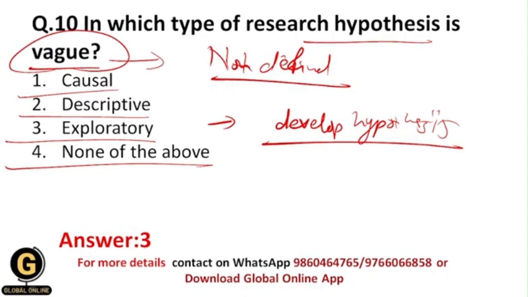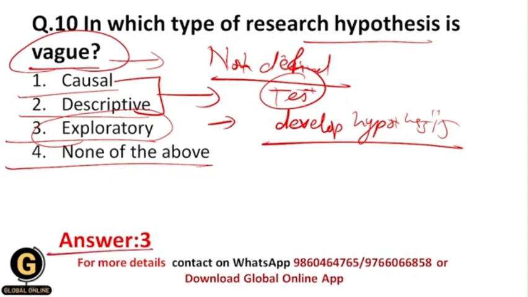And in the causal and descriptive research types, the hypothesis is clearly defined, so we are going to test the hypothesis over here. But in the exploratory research design, we don't test the hypothesis, we only develop it. Because it is not clear, that's why the correct answer over here is 3.